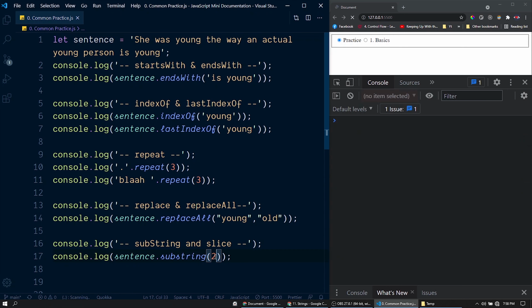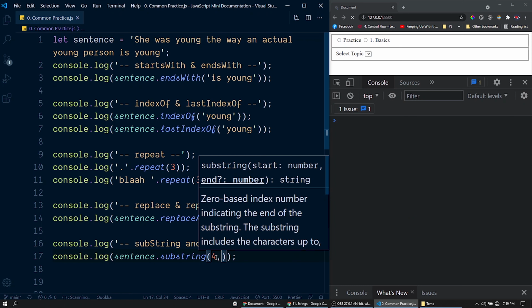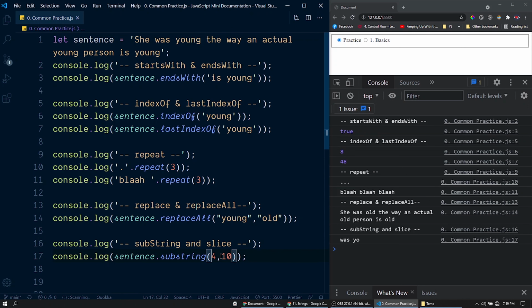Let's replace that with 2. So it is starting with E and so on. So as we increment this number, the starting index is moving forward. So the substring will start from the given index here. And you can also provide a number for end index. Let's try 10 here. The substring will end just before this given index here. So the substring will start from 4 and end at 9. So the substring starts with this W, then 5, 6, 7, 8, 9. So just before this given index, it will stop the substring. So that's what we can see here.